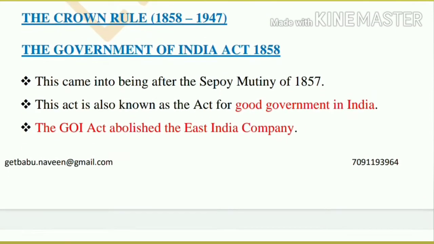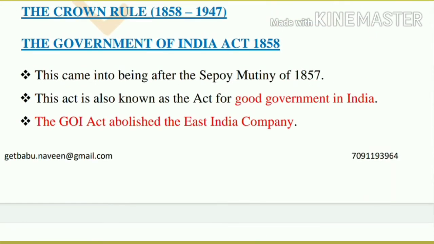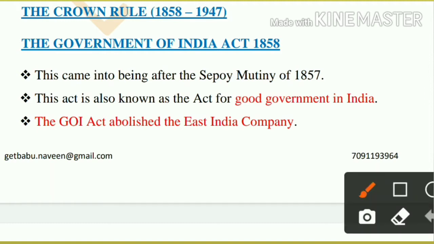Then in 1857 a great revolt happened, called the Sepoy Mutiny. After that, the East India Company was abolished and the British Crown took complete control over Indian administration. The Government of India Act of 1858 was passed and it abolished the East India Company.